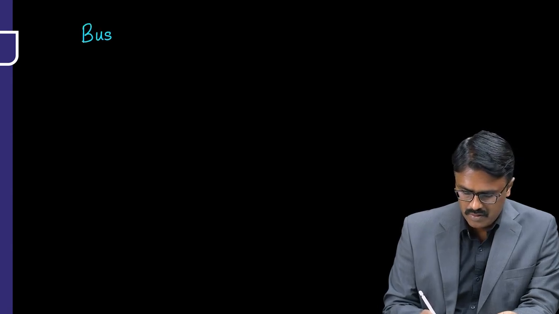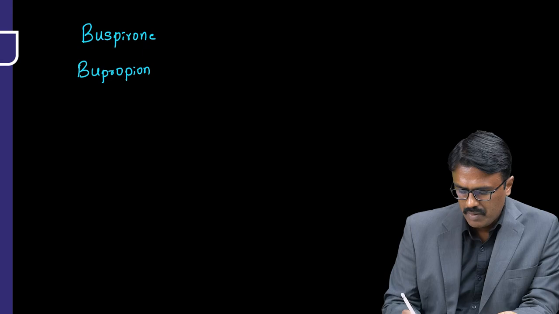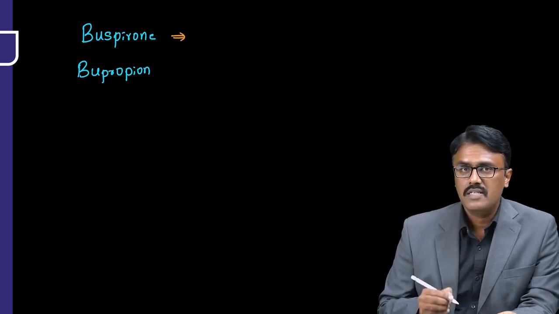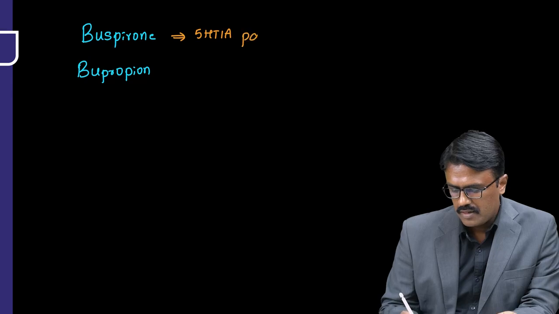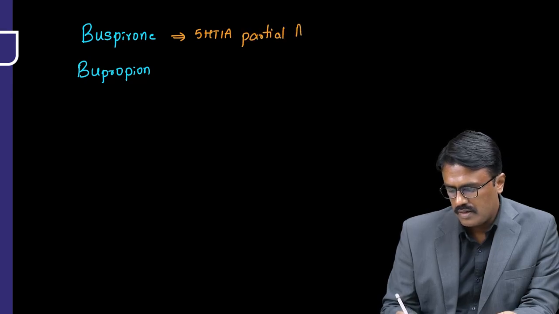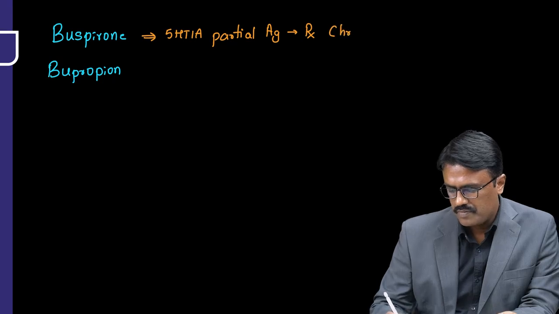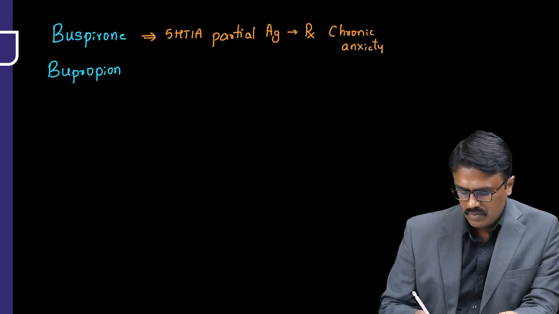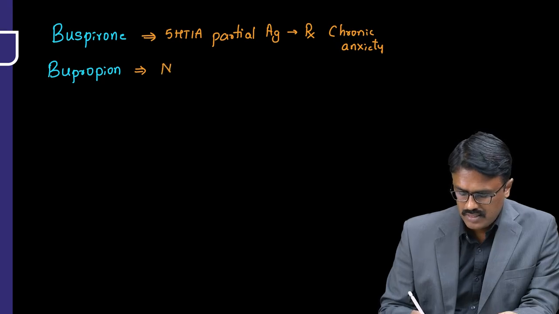The first confusion is between the drug by the name buspirone and a drug by the name bupropion. Now remember, buspirone is a 5-HT1A partial agonist and it is mainly used to treat chronic anxiety. Now you will confuse with bupropion, and it is an atypical antidepressant and it is called as NDRI.